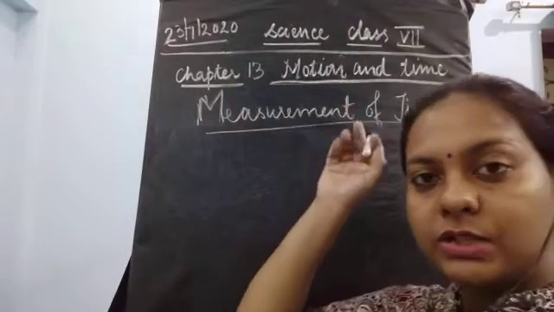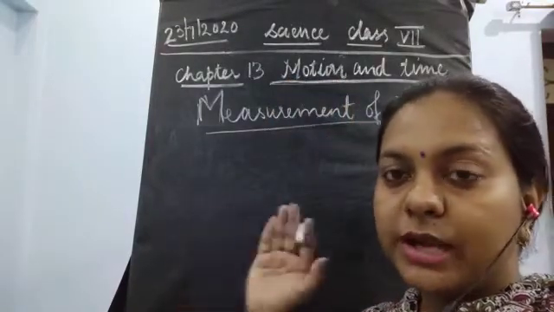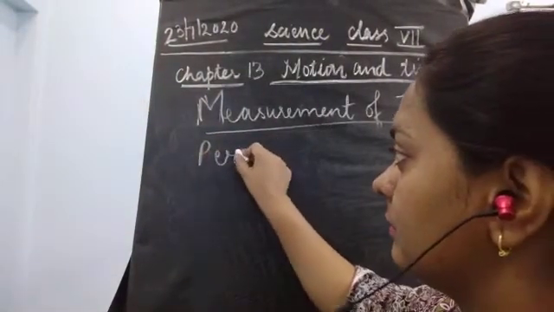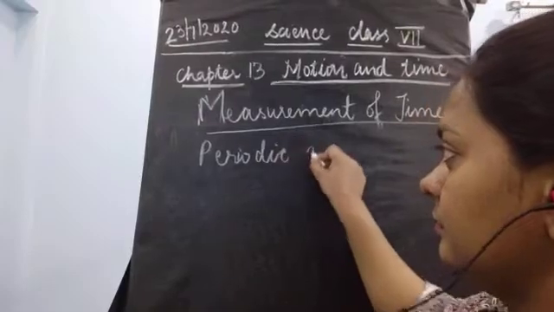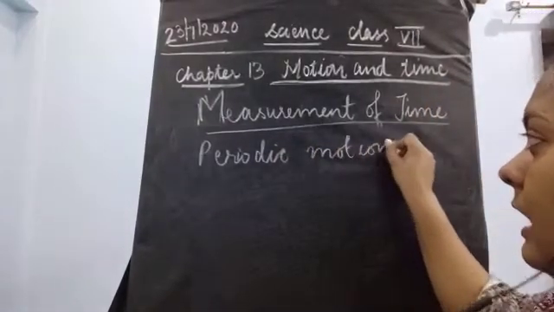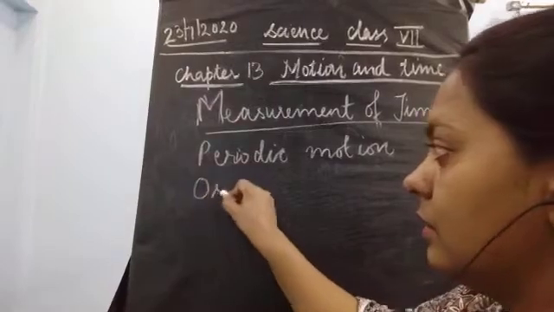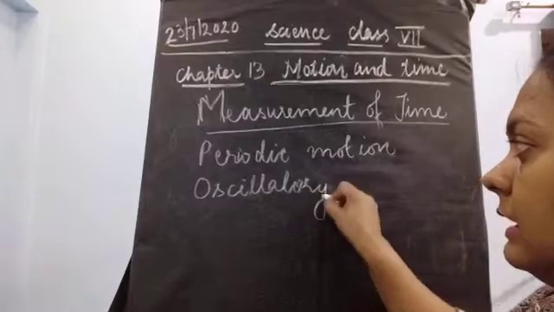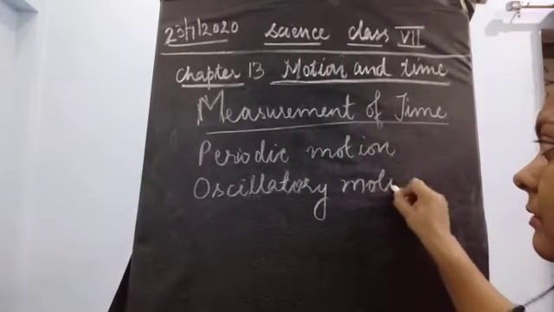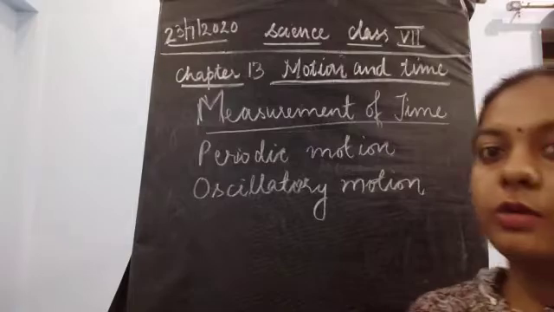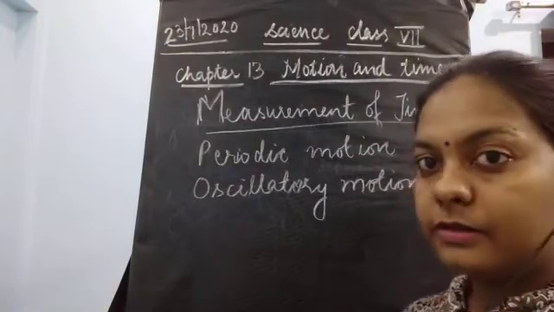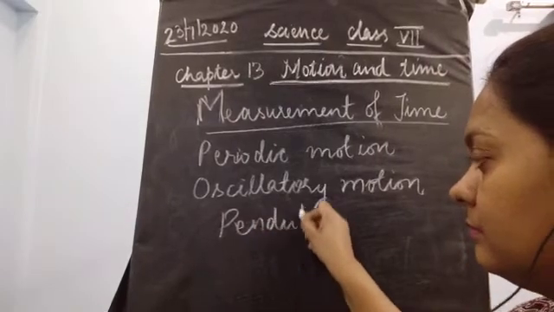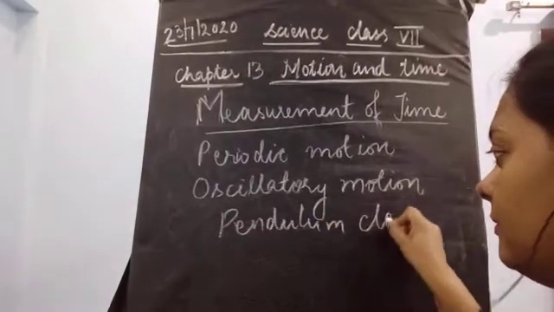Okay, so I just wanted to explain to you what is the meaning of the word periodic motion, and what is the meaning of the word oscillatory motion, or what is the meaning of the word pendulum clock?